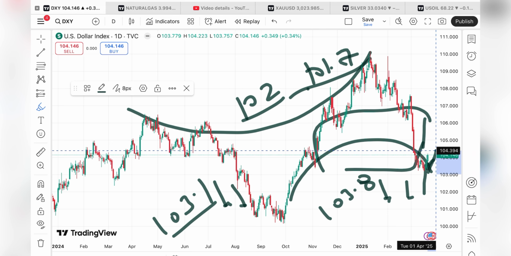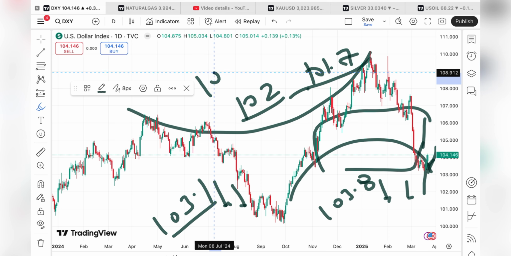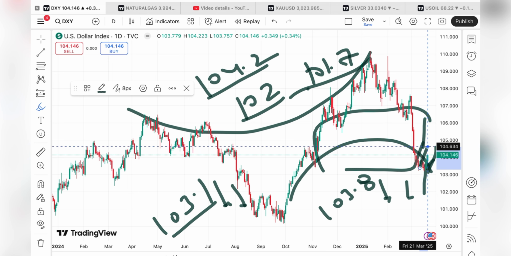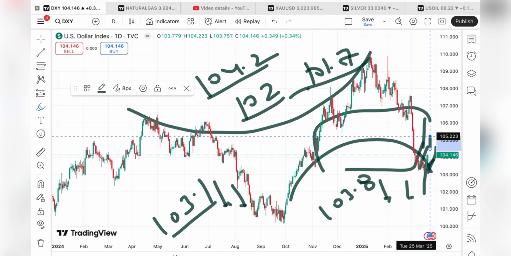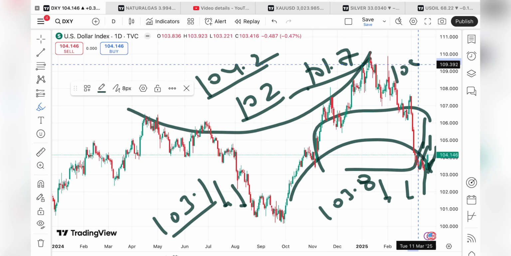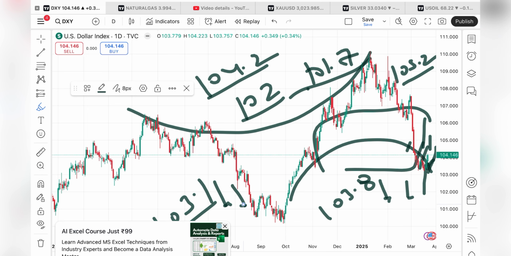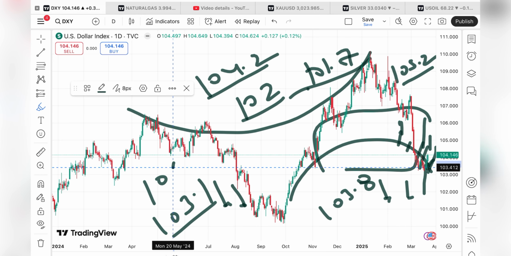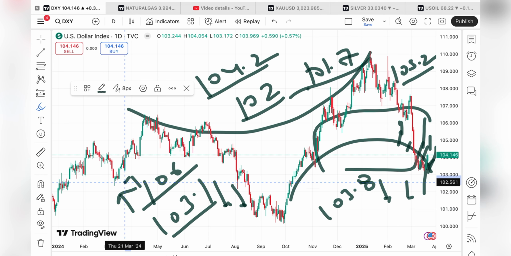But if the price sustains this level, chances are high it will move above 104.2, and then further upside towards $105.2, and once above this level, there is a probability of going towards around 106. If that sustains, we can see a further upside.